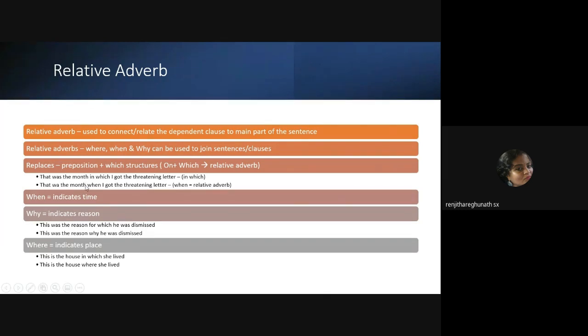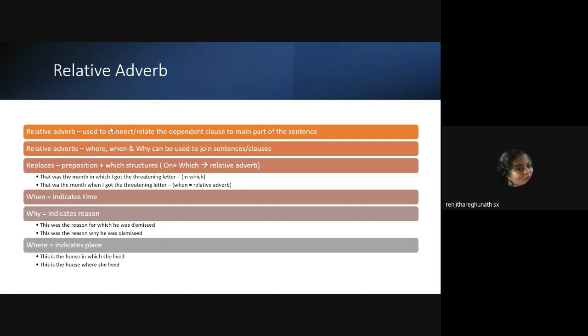So you have to look at the word when, all right, and then think about the function it does. First of all, it's a sentence with a full stop. Then you have to think whether it modifies the verb.